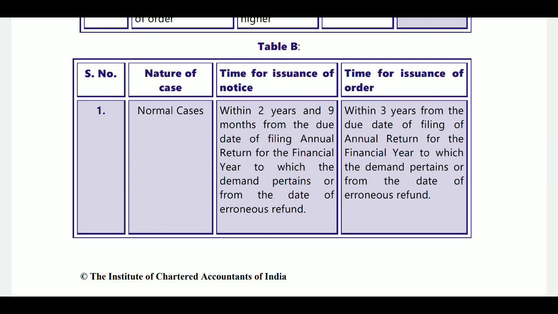In normal case, within 2 years and 9 months for the issuance of show cause notice. Within 2 years and 9 months from the due date of filing of annual return for the financial year to which the demand pertains, or the date of erroneous refund, that is issuance of notice. And order to be completed within 3 years from the due date of filing of annual return for the financial year to which the demand pertains, or from the date of erroneous refund.